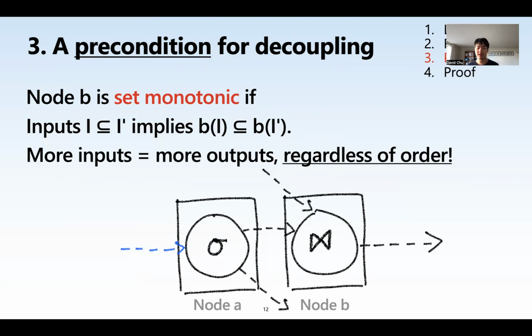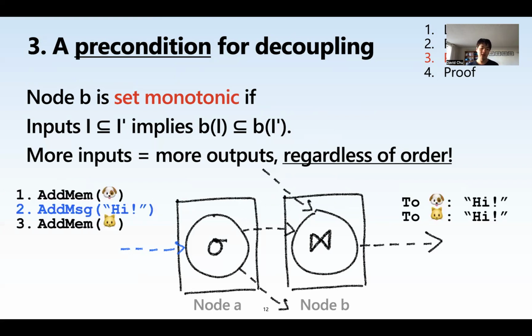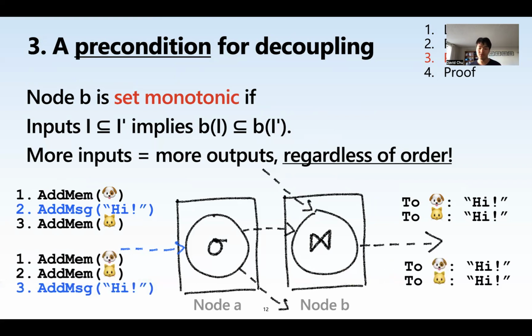The cool corollary here is that this makes node B order insensitive. So if you think about it, if you first add a dog to the system and then a message hi and then add a cat, or if you add the dog, the cat, and then the message, it doesn't matter. Both the dog and the cat will eventually receive the hi message, right? The ordering didn't matter. Okay, so now let's try to use this precondition to prove correctness.